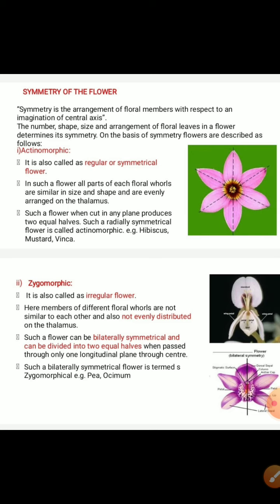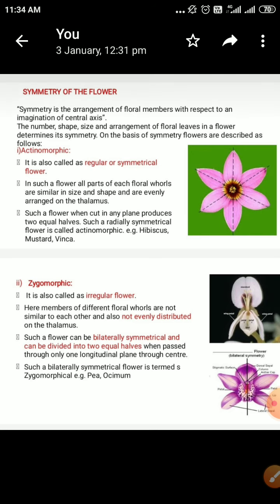Now, as compared to the actinomorphic flower, the next type of symmetrical flower is the zygomorphic. A zygomorphic flower is also called an irregular flower. Here, members of different floral whorls are not similar to each other and also not evenly distributed on the thalamus.